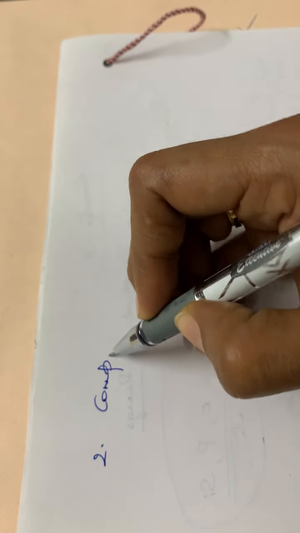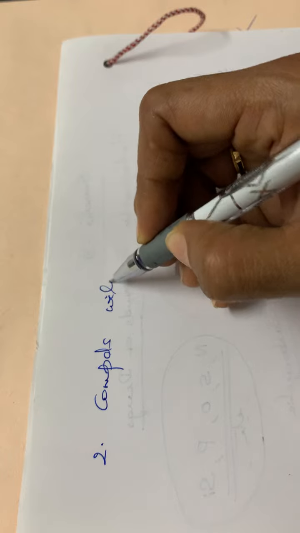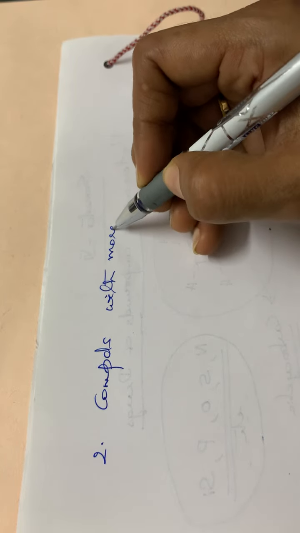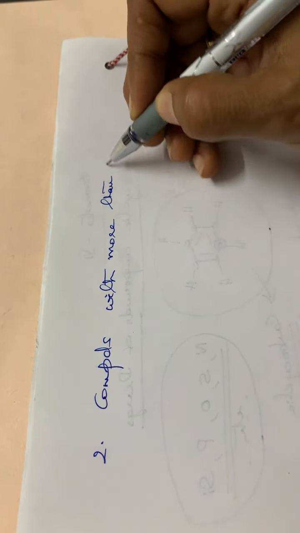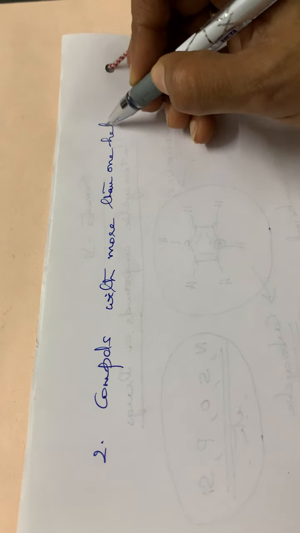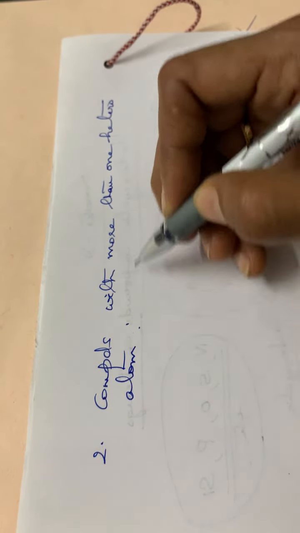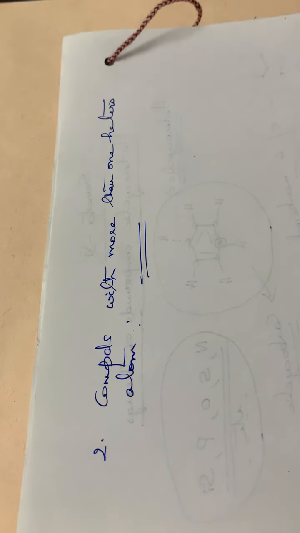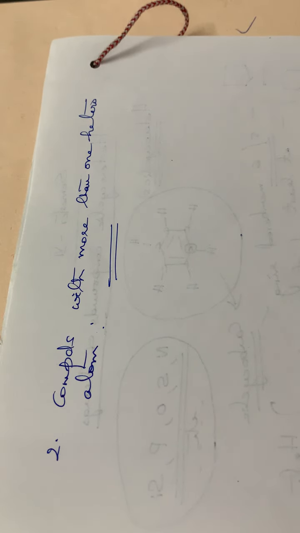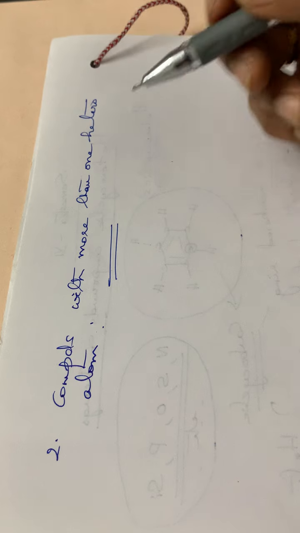The second category is the compounds with more than one heteroatom. Here again two types are there.